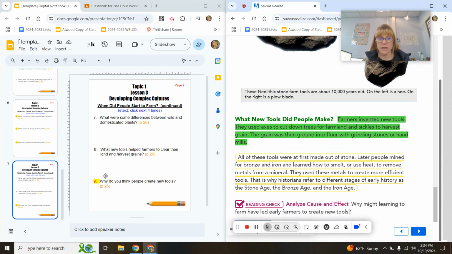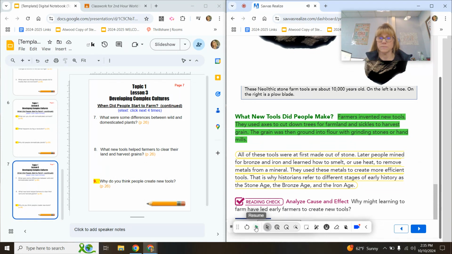Number 9, and notice this is a yellow highlighted question. Why do you think people create new tools? That answer will be in this paragraph that I'm going to have read to you right now.